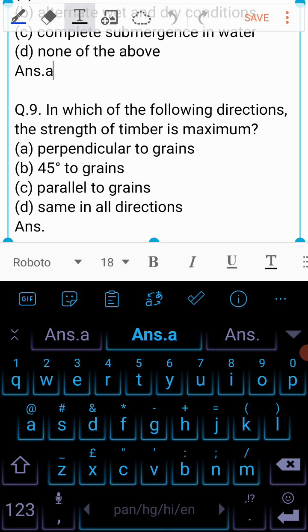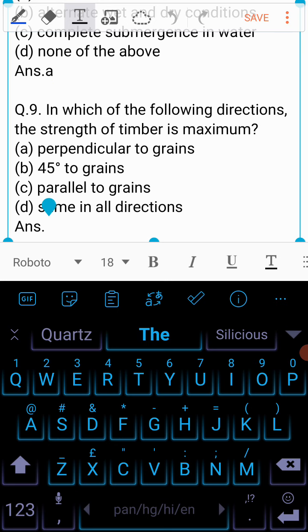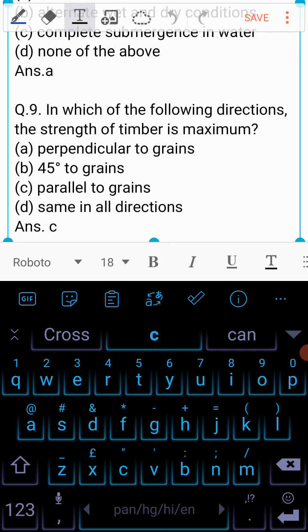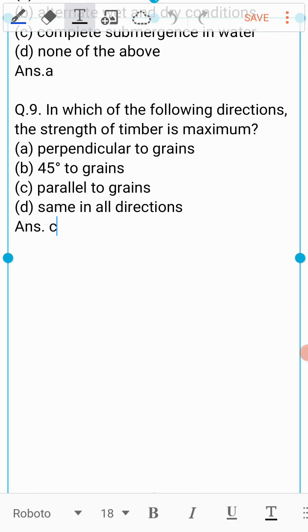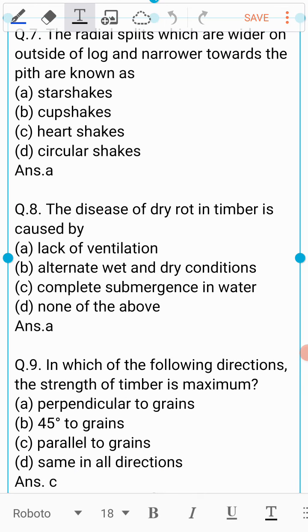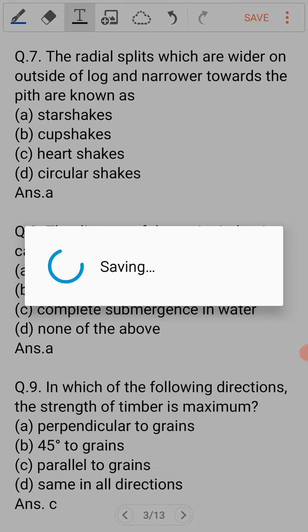Now the 9th question is, in which of the following directions the strength of timber is maximum? Is it A. Perpendicular to grains, B. 45 degree to grains, C. Parallel to grains, or is it D. Same in all directions? And the answer to this question is C. Parallel to the grains. The strength of timber is maximum parallel to the grains.